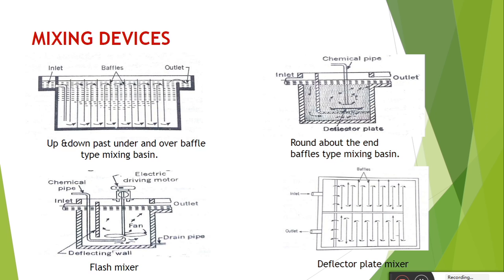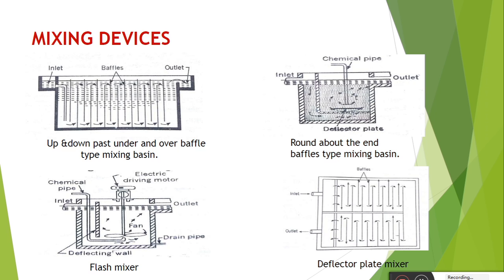These are the various types of mixing devices used for mixing the coagulant thoroughly into the water. If we discuss the mixing basin with baffle walls, the baffle walls are provided here and here to cause turbulence to enable thorough mixing. Whenever turbulence is created, the coagulant added into the water is thoroughly mixed.